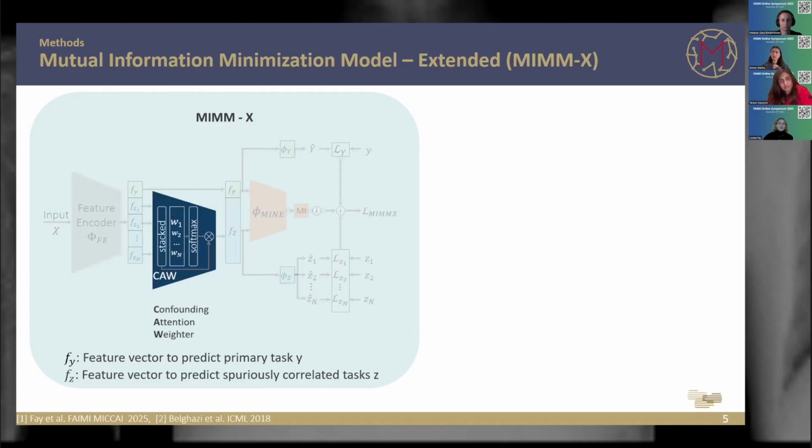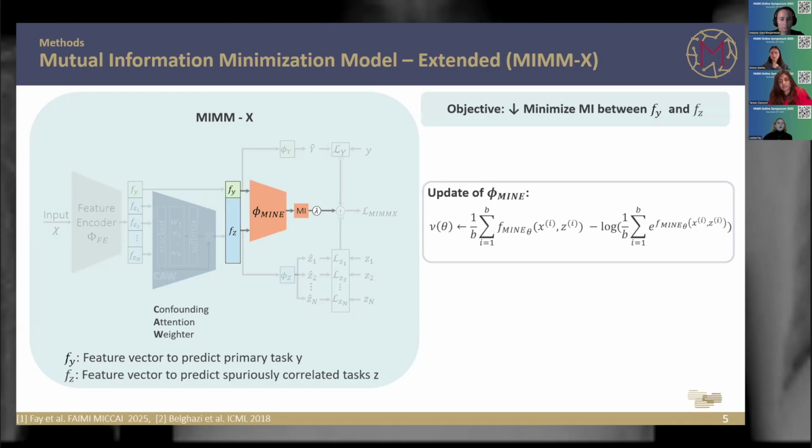We also have this confounding attention rater, which learns different weights for the different spurious correlations. But the most important part, as mentioned before, is that we want our model to learn causal features to make the predictions and to have independent features, so that we don't share any information between the spuriously correlated factors and the actual primary task.